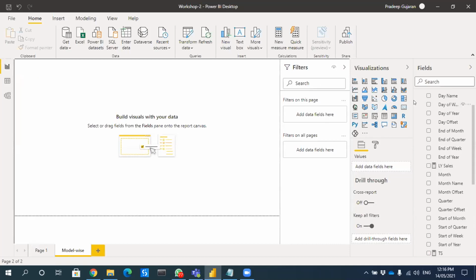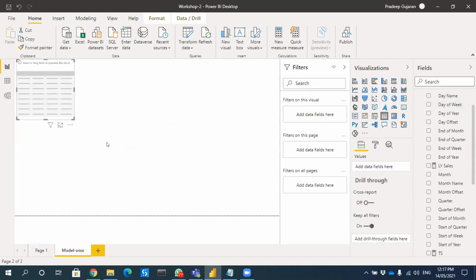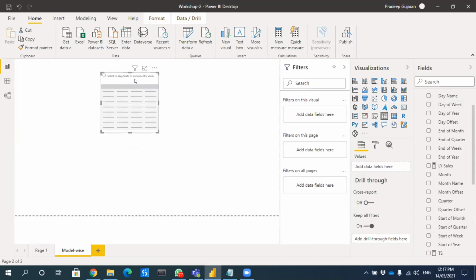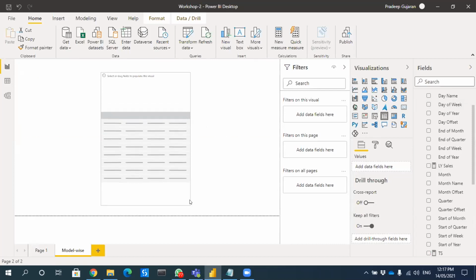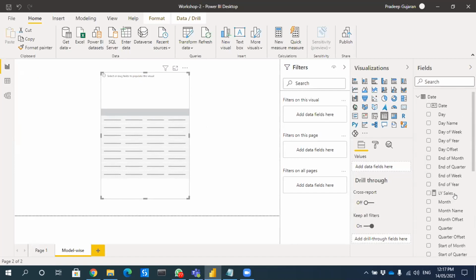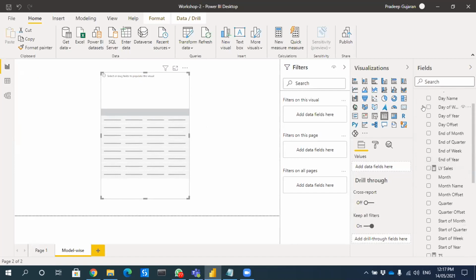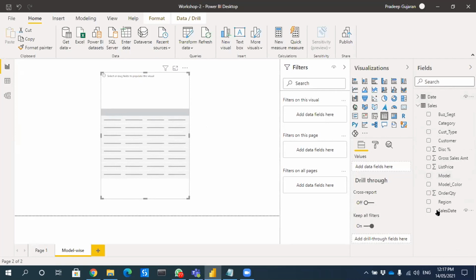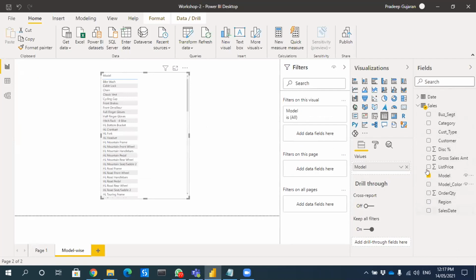In this one, I create a table, which should show me the model wise sales.